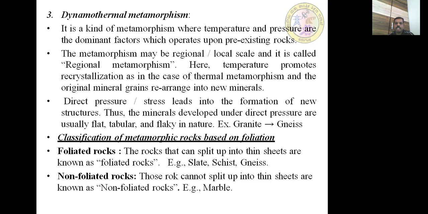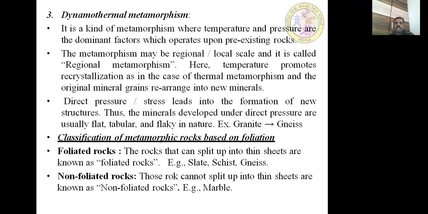Next, coming to classification of metamorphic rocks based on foliation. Based on foliation, metamorphic rocks are classified into foliated rocks and non-foliated rocks. Coming to foliated rocks, the rocks that can split up into thin sheets are known as foliated rocks. For example, slate, schist, gneiss, etc. These rocks we can split into thin sheets, so they are called foliated rocks.